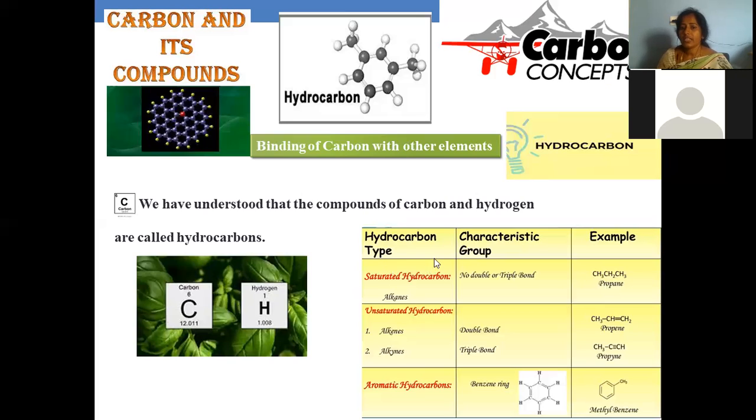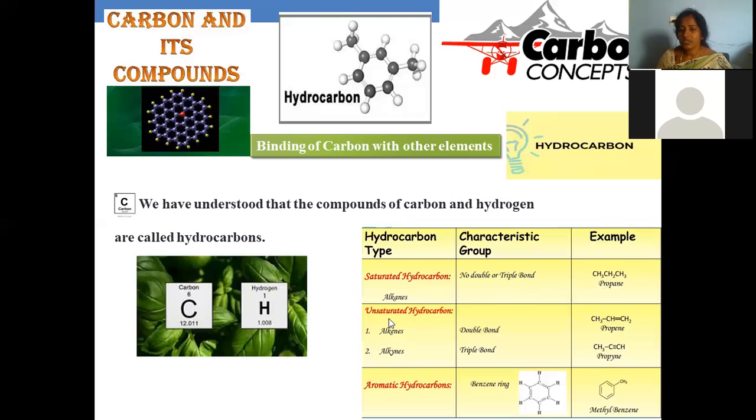So they are further categorized into three. Saturated is nothing but the compound which is not composed of any double or triple bond; only single bonds, like sigma bonds, are present. So only single bonds will be there. Methane, ethane, propane, all these are the simplest examples under this category.